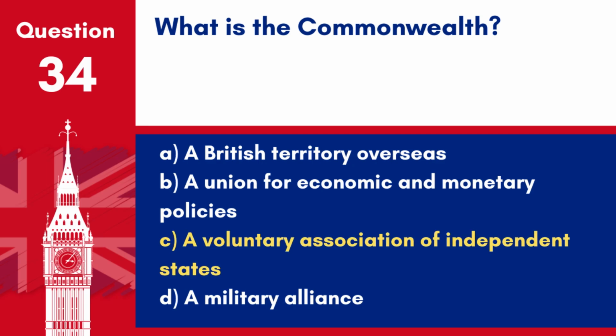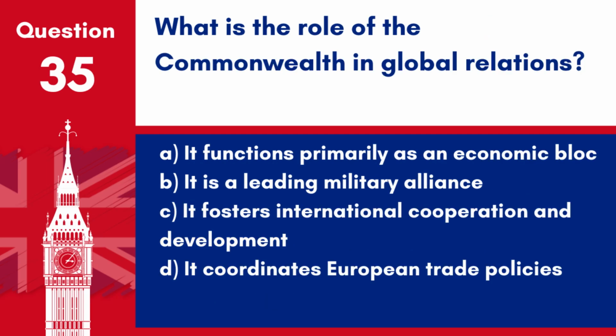Answer. C. A voluntary association of independent states. The Commonwealth is a political association of 54 member states, most of which are former territories of the British Empire. Question 35. What is the role of the Commonwealth in global relations?